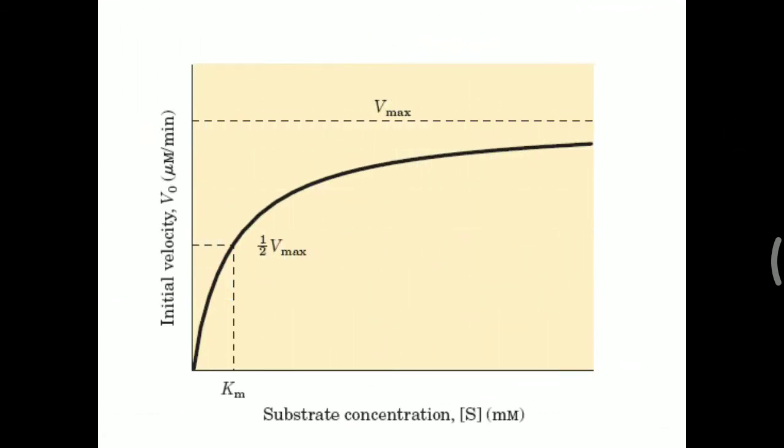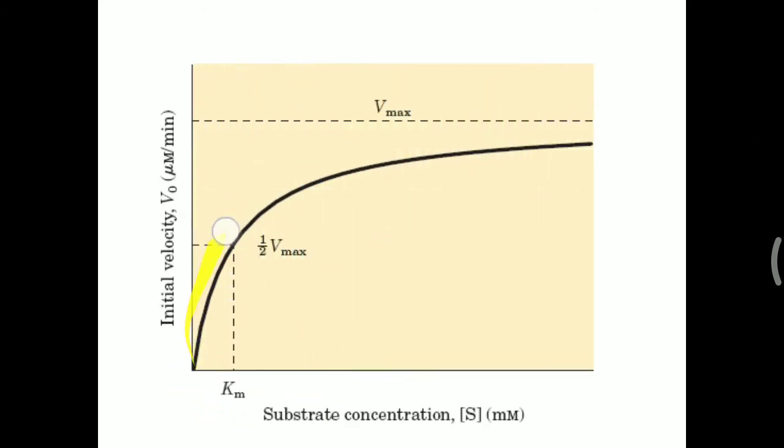This is also important for getting one particular value, the Km value. Basically, the reaction velocity initially increases and later flattens. When it flattens, that is called Vmax. From that Vmax we can calculate half Vmax, that is, half of the maximum velocity.